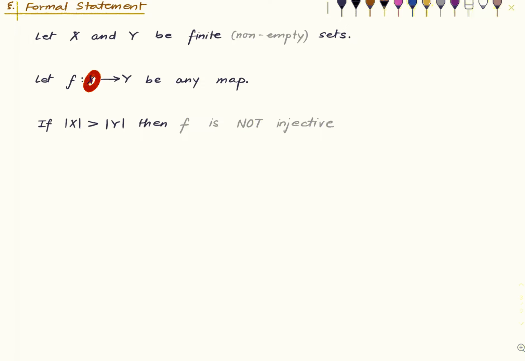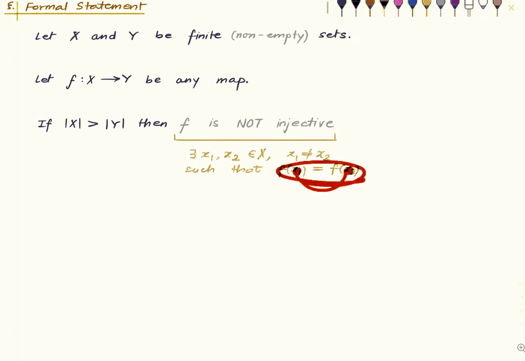Right? That's what the previous statement is really saying. This is the set of all pigeons. This is all the cages. f is an assignment of a pigeon to a cage. Any such assignment is non-injective. What does that mean? What does non-injective mean? So if you look at my primer on functions, non-injective means there exist two distinct elements in the domain such that they have the same image. So these two pigeons go in the same cage, right? So that's the formal version of what we just said.